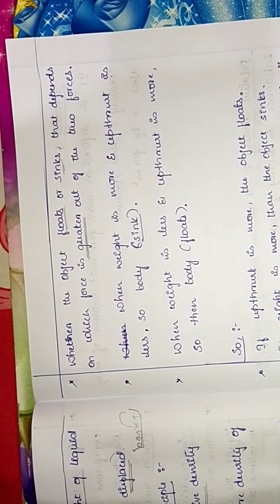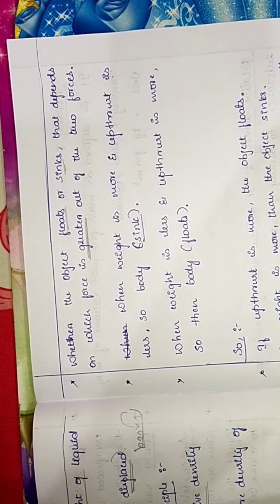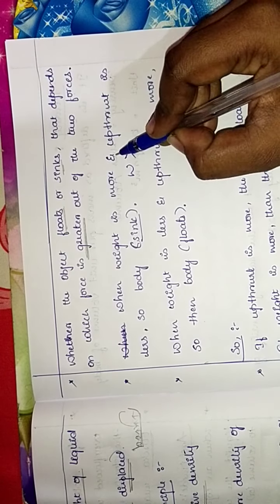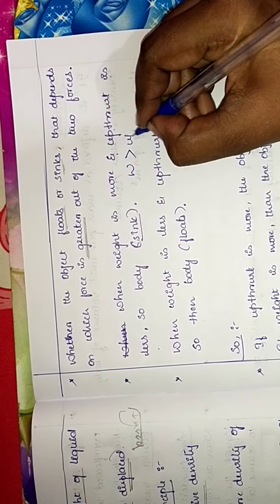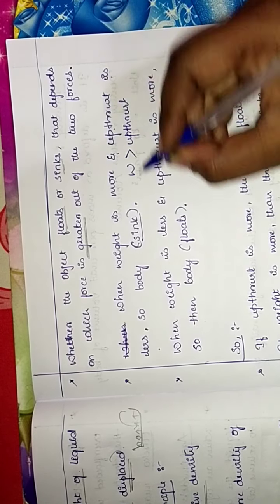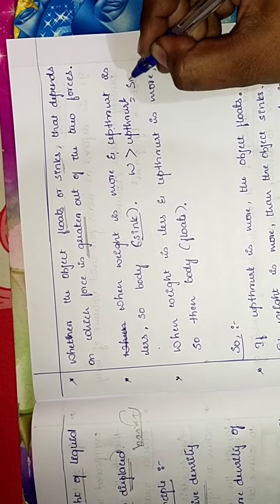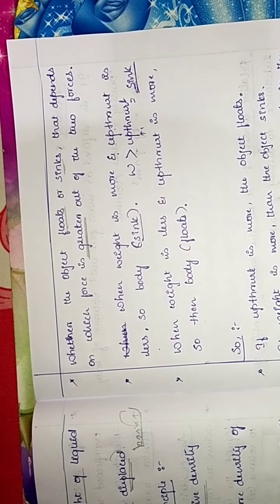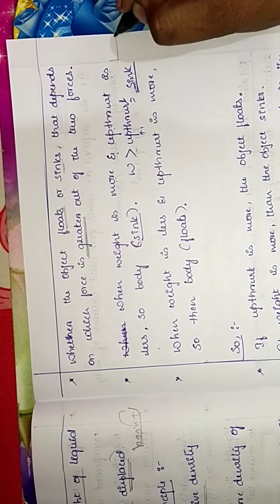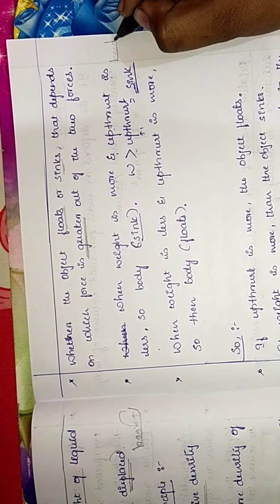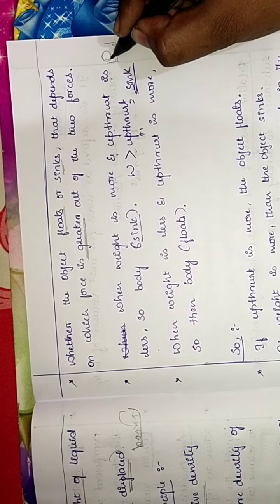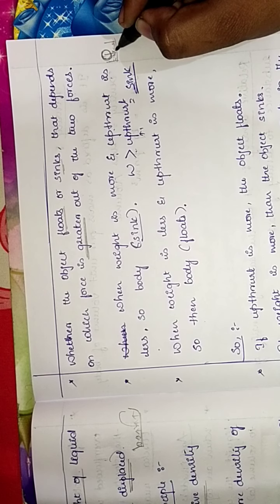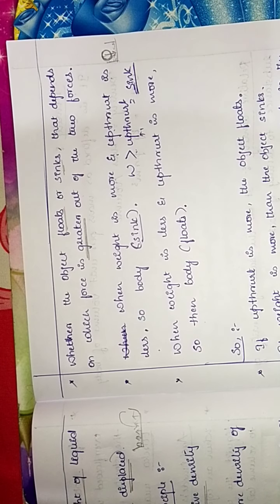So say for example, when weight is more and upthrust is less, the body sinks. Say for example, we have some little amount of water here and the weight of the body is very high. So what happens? Obviously the body gets settled down.